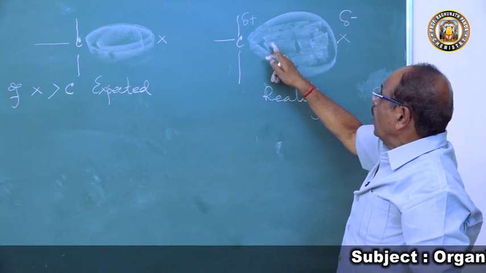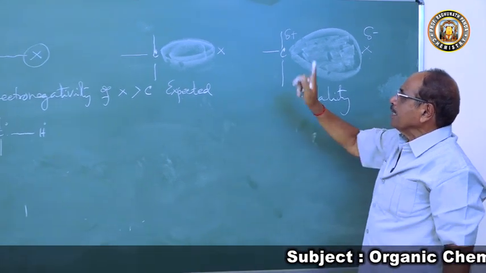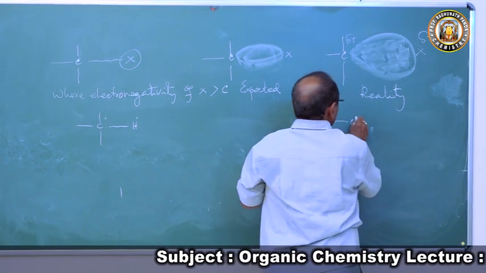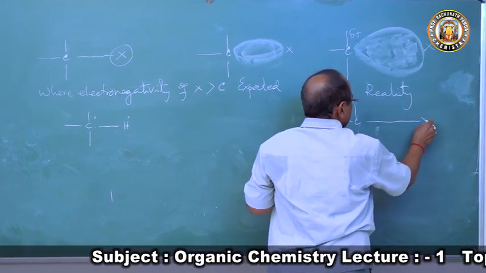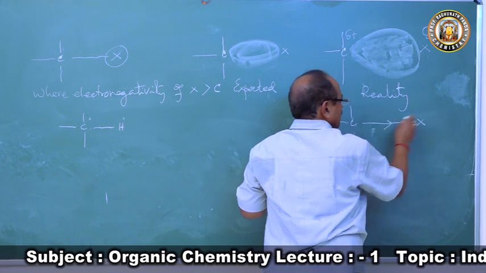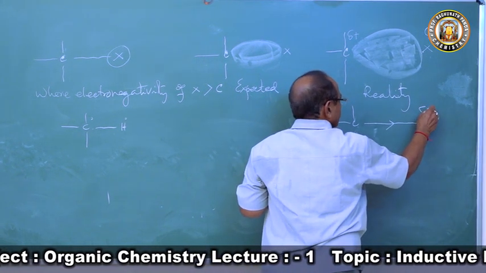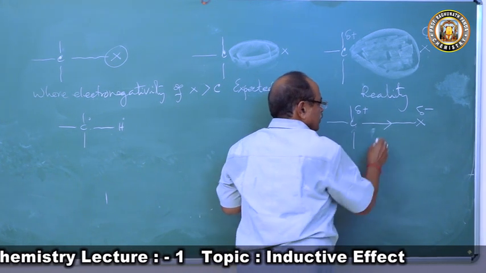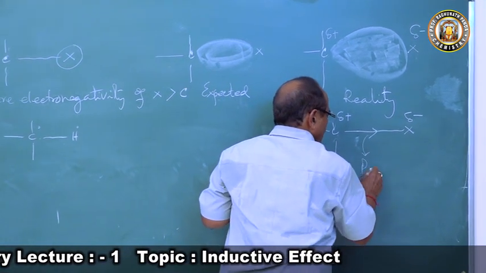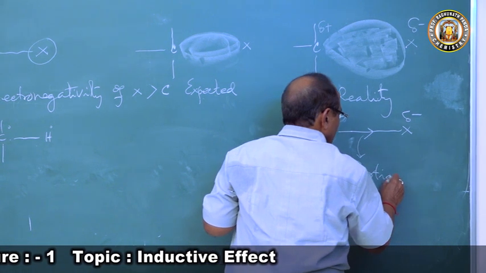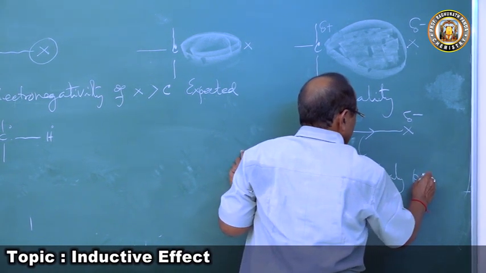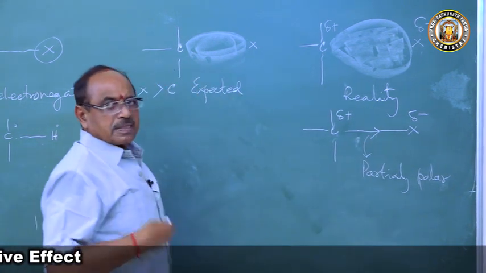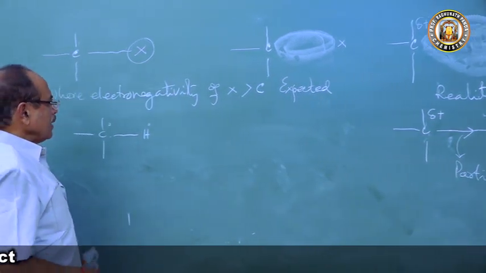And the bond which was purely covalent will be no more. What is happening here? The electron cloud is going towards X. As a result, X gets a delta negative charge, carbon gets a delta positive charge. So this bond now becomes partially polar, and the bond becomes reactive, interested to take part in a chemical reaction.